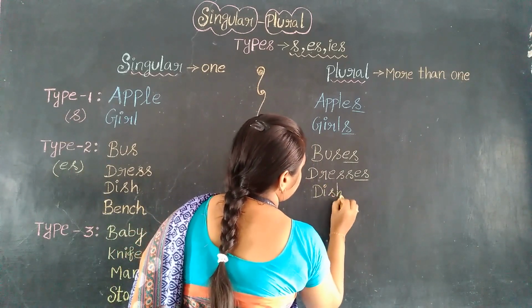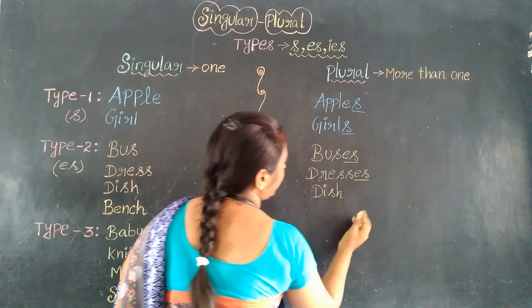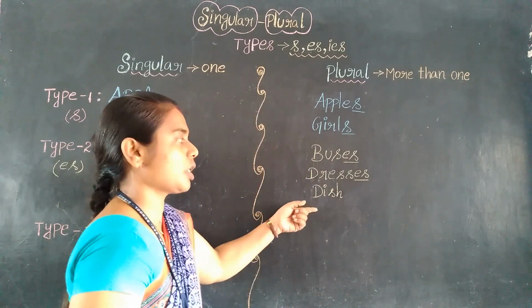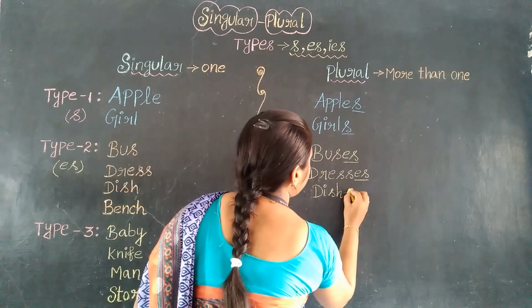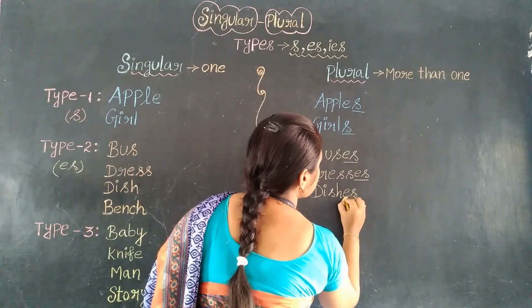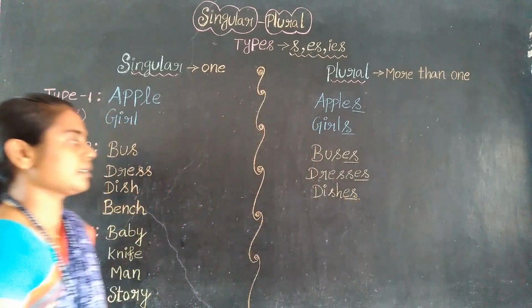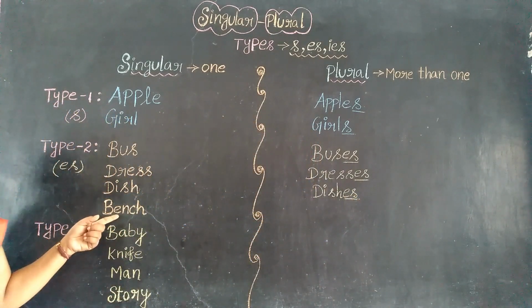Dish. See, it is ended in what? Yes, the ish sound. See here. Yes, anyhow, we are going to add es to the word. Just dishes. Yes. Next, bench.